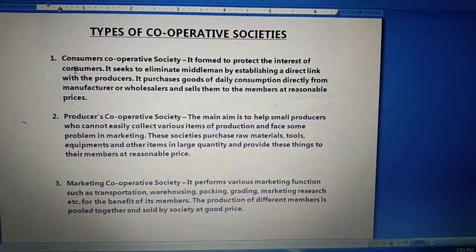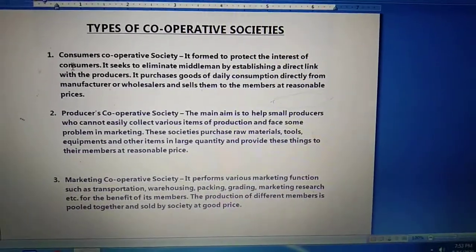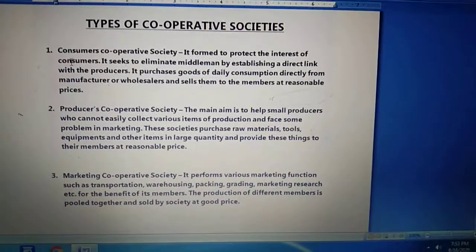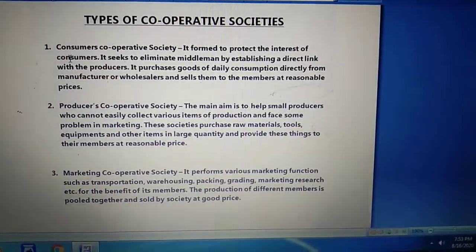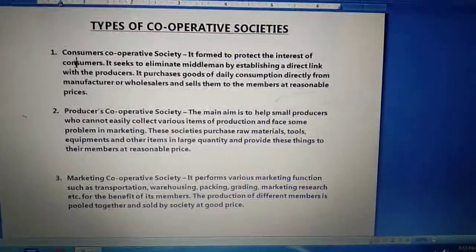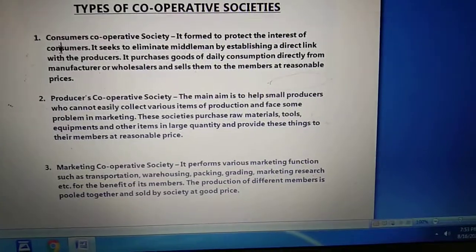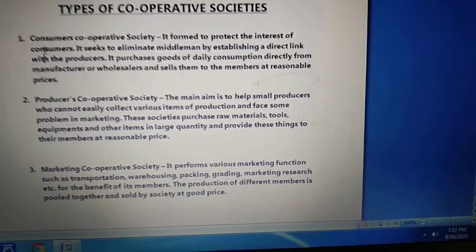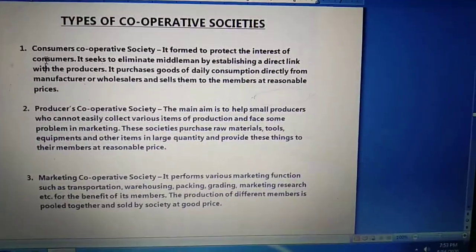Now all these consumers belong to the cooperative society as members only. So it purchases goods of daily consumption directly from the manufacturer or wholesaler and sells them to the members at a reasonable price. It means we have removed the retailer from here.